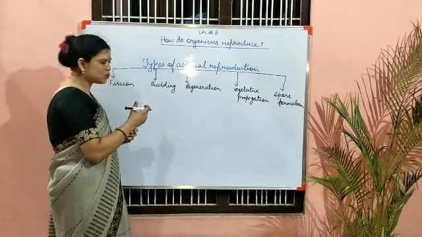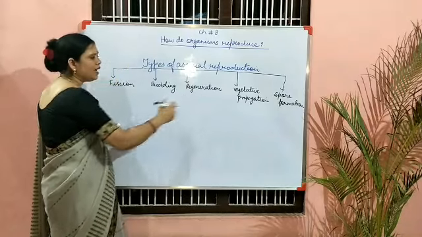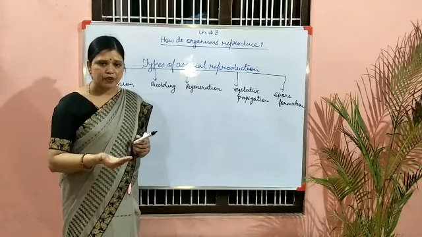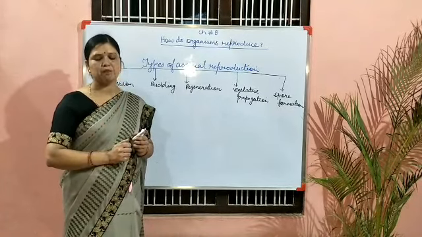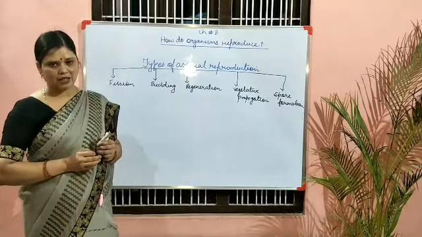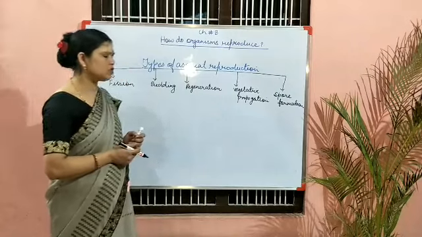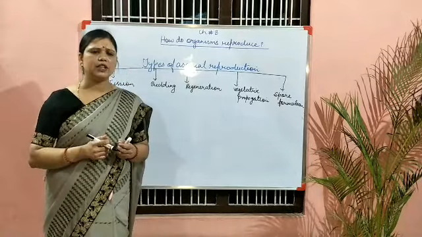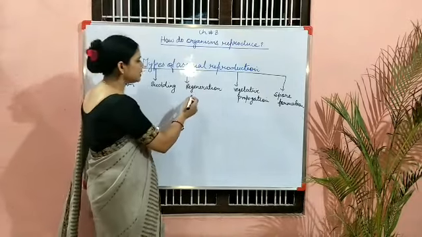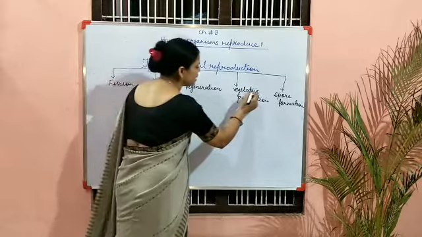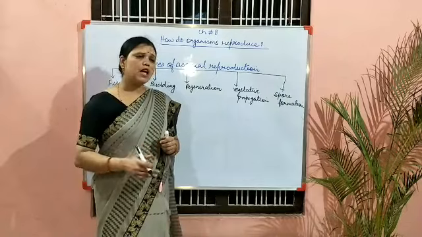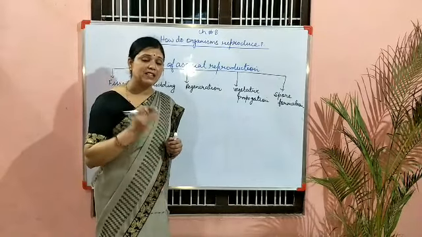Second is budding. Here a bud-like outgrowth is formed. Regeneration means, for example, a lizard. A lizard can regenerate its tail. That means it has regenerative power because of the presence of regenerative cells. So some organisms also have the ability to reproduce or regain a lost part. That comes under regeneration.